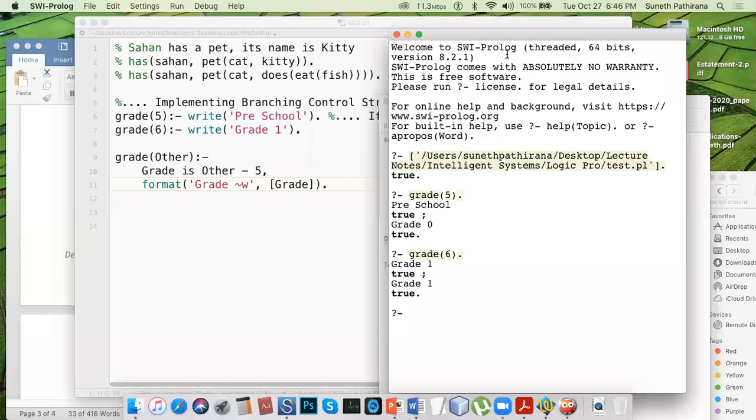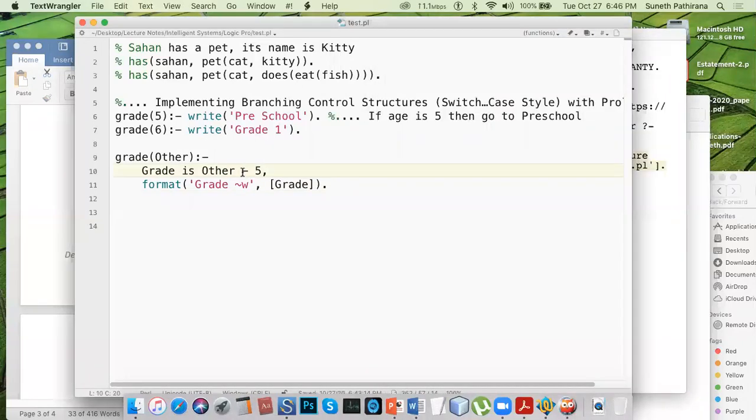Okay, and say it's 9 years old, also a 10 years old child, then what's the grade? Grade 5. That means 10 minus 5. If the age of the child is 10, then 10 minus 5 means what?